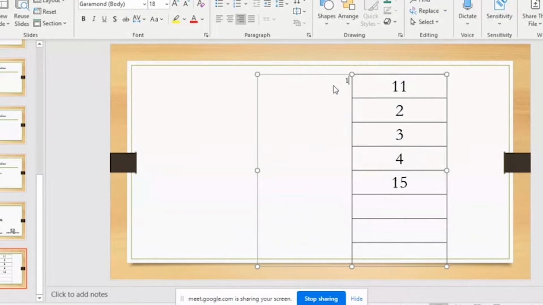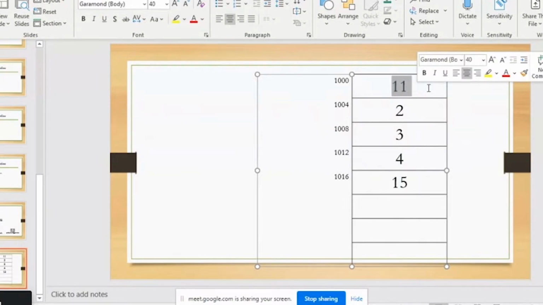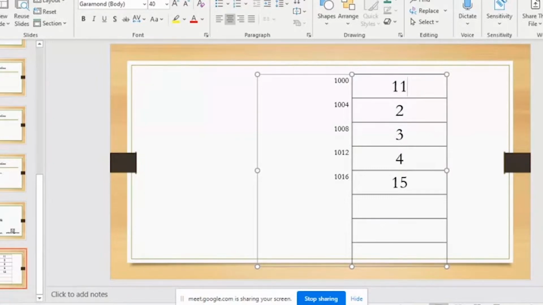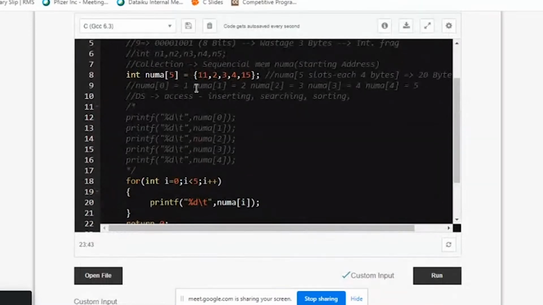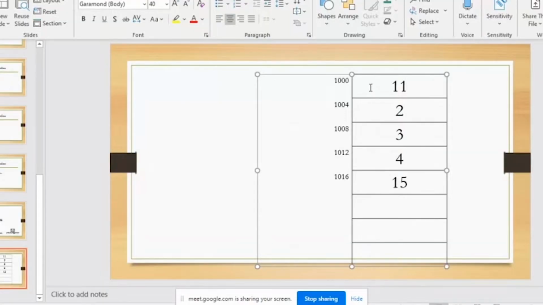Assume that your starting address is 1000. Your next address will be 1004, the next will be 1008, then 1012, then 1016. This is how your computer works, because each block is of 4 bytes. Why is each block 4 bytes? Because you have told in your programming that you want 5 rooms for integers. That's why each room is of size 4 bytes. And since we are speaking of a 32-bit architecture, the minimum room size is 4 bytes.